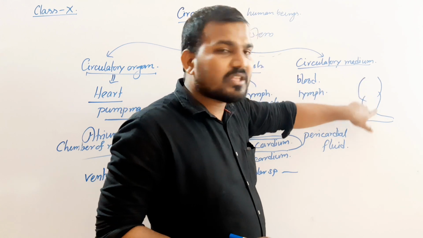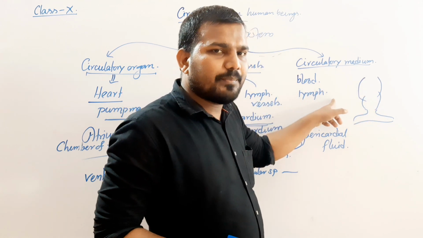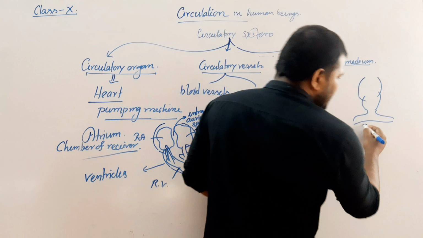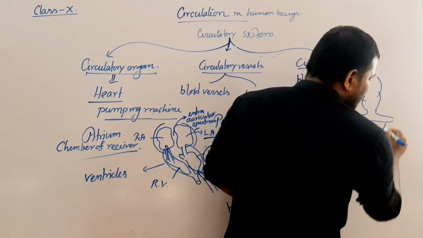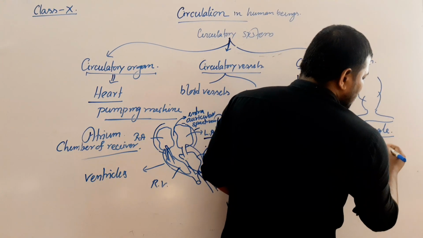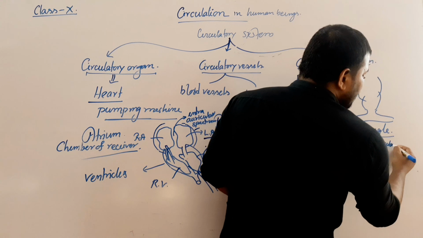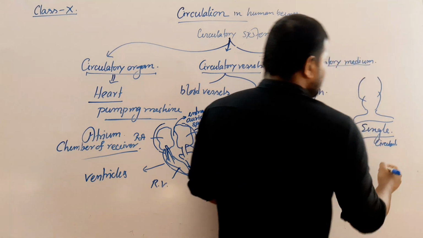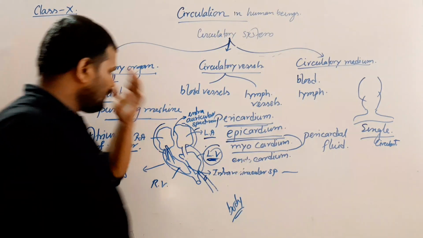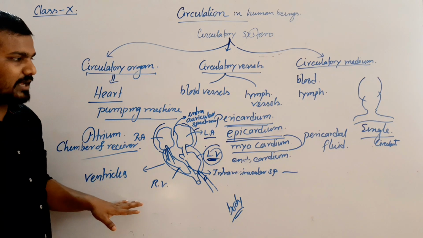Then it is circulated towards the body. This type of circulation is termed as single circulation. But in human beings, that is the double circulation.